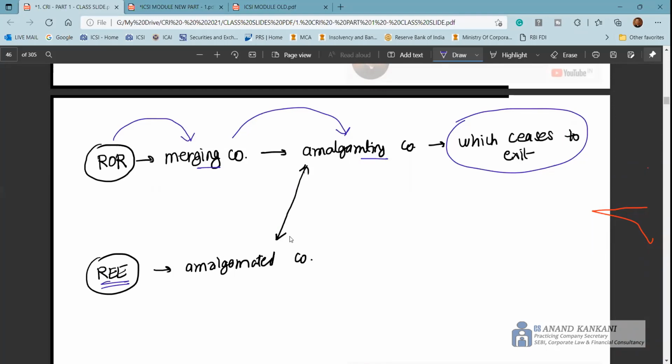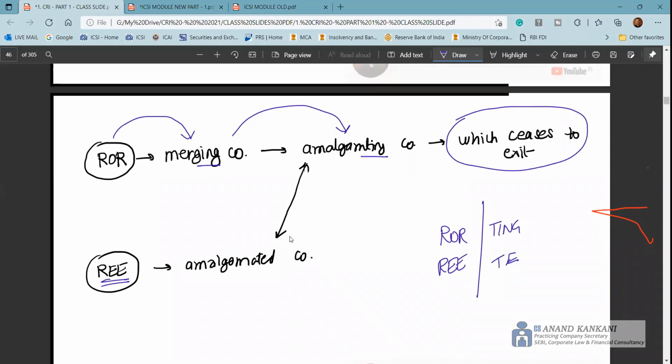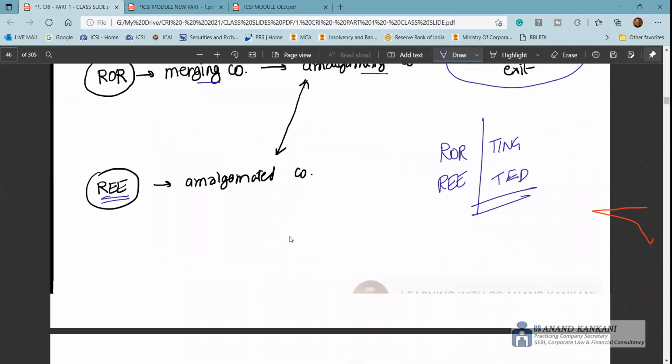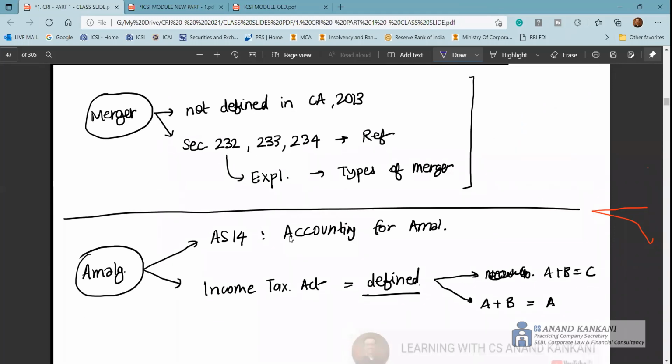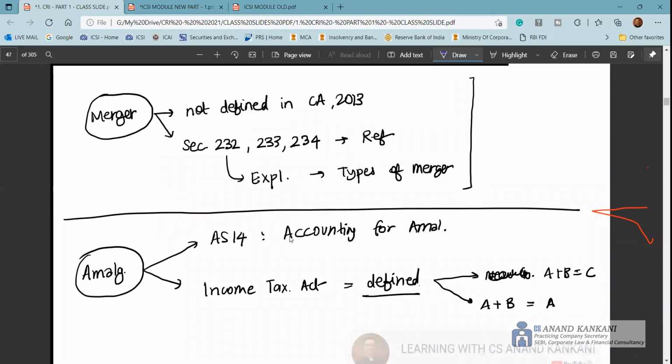What's the difference? The Companies Act uses the words transferor and transferee company. However, if you pick up the Income Tax Act, they use the words amalgamating company and amalgamated company. Apart from that, there is no difference between the two. Then again, the word merger is not defined anywhere, only in the explanation of section 232 they have given the different types of merger.